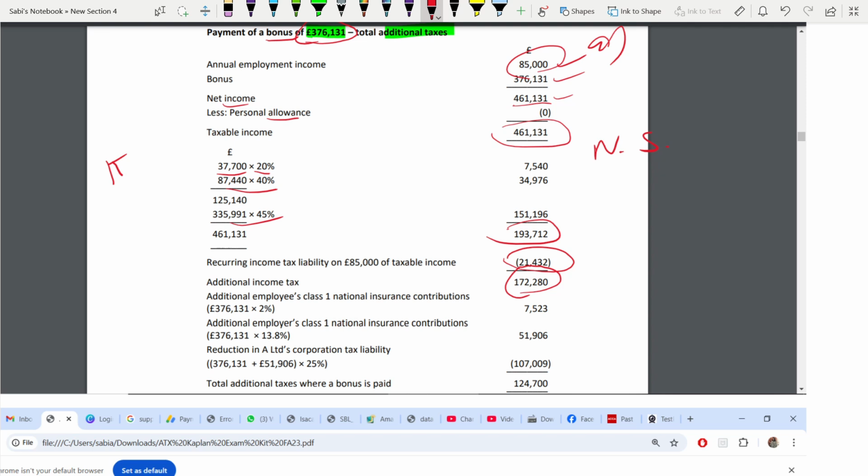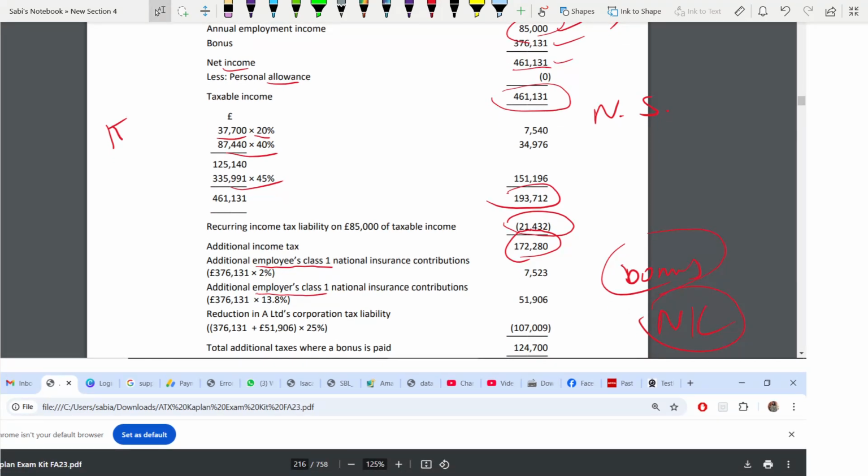Because it's a bonus, remember, bonus is cash, you take it in your NIC calculation. In your NIC, salary, bonus, all this comes. So what type of NIC do you have to pay? On bonus you have to pay two types of NIC: employees class 1 NIC and employers class 1 NIC.